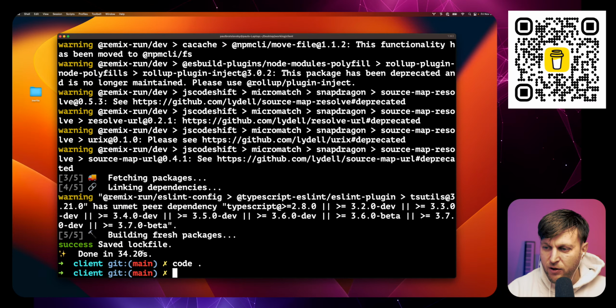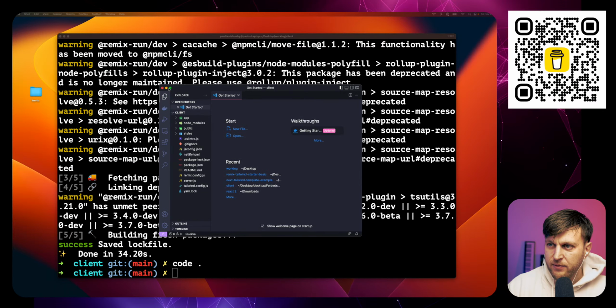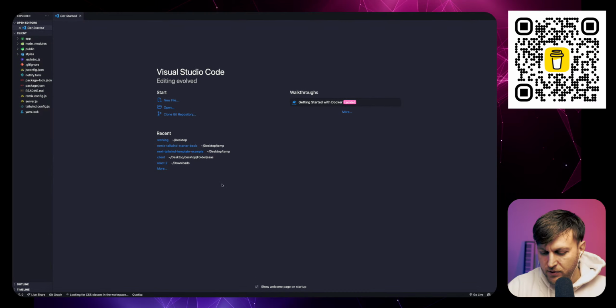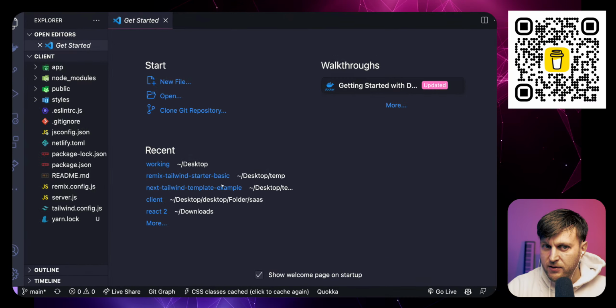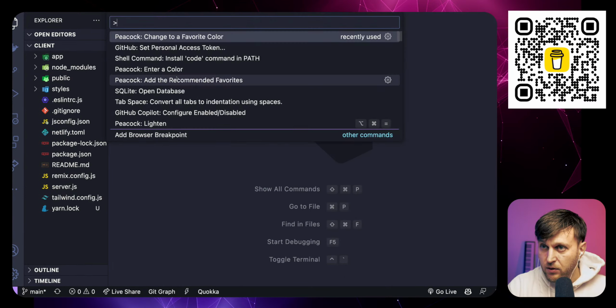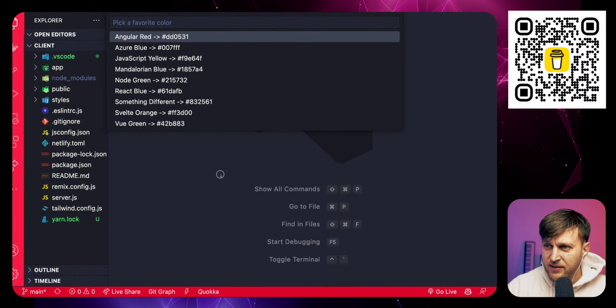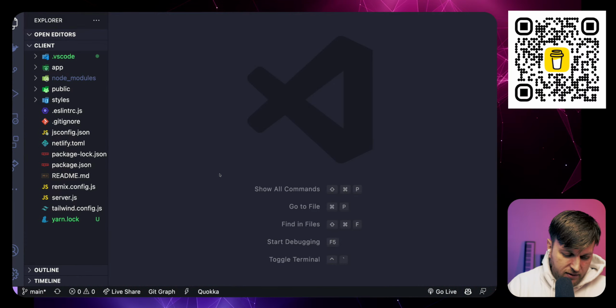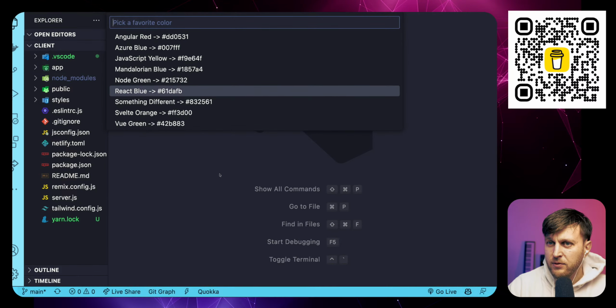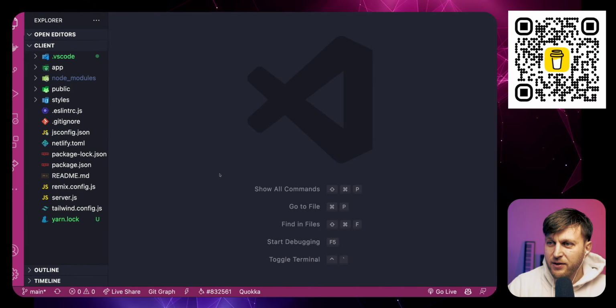Okay, so now let's open it in our code editor and we'll go over our project. Yes, trust my computer, of course. Let me zoom in a little bit more. And then the next thing I want to do here is go to Peacock, change favorite color so we know what it is. That didn't change the color. Change my favorite color, blue. Let's go with something different.